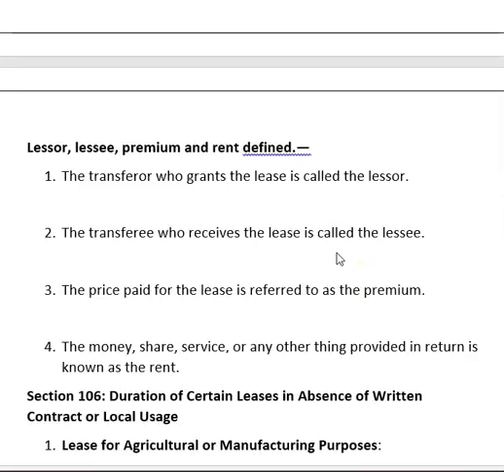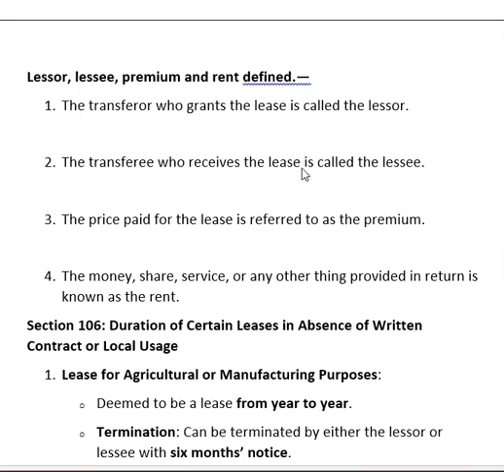In lease, these are the main terms: lessor, lessee, premium, and rent defined. The transferor who grants the lease is called the lessor. The transferee who receives the lease is called the lessee. The price paid for the lease is referred to as the premium. The money, share, service, or any other thing provided in return is known as the rent.